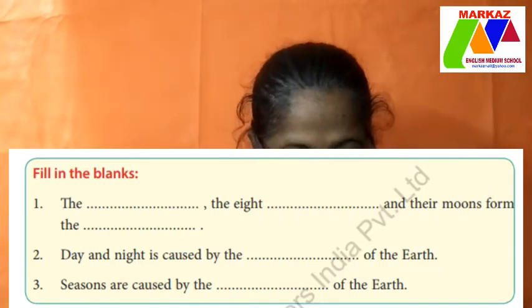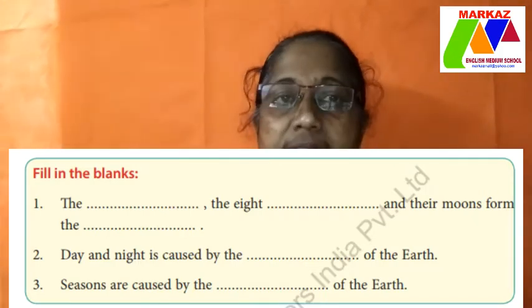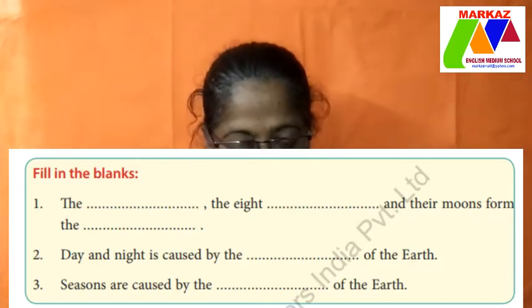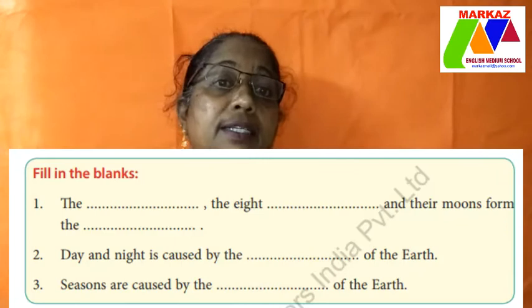Number 2, day and night is caused by rotation of the earth, that is once every 24 hours. 3, seasons are caused by revolution of the earth, that is taking place once in 365 and 1/4 days. So revolution causes seasons and day and night is caused by rotation. These are the 2 movements of the earth.